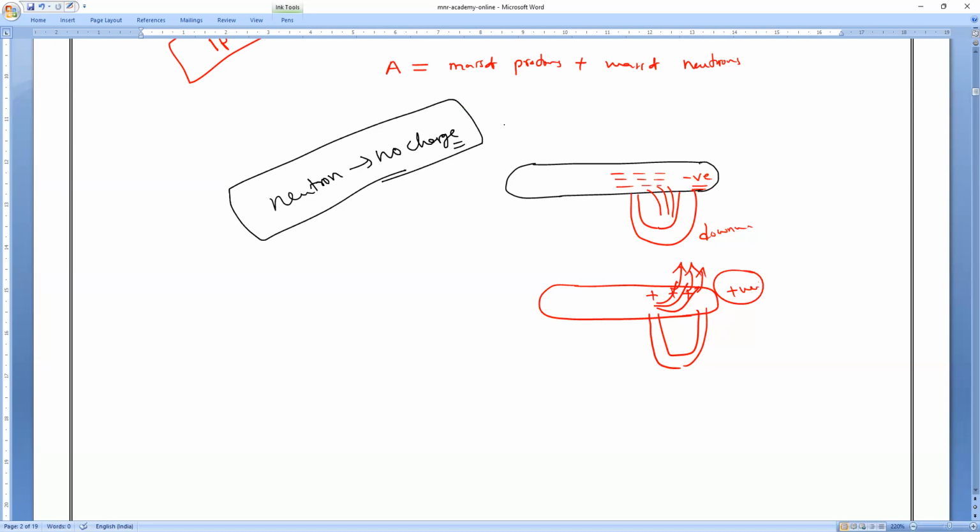But later, when the hydrogen atom was considered, we all know hydrogen's specialty. Can you tell me the basic specialty of hydrogen? What is the specialty of hydrogen?